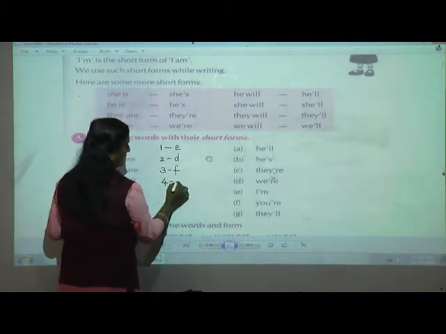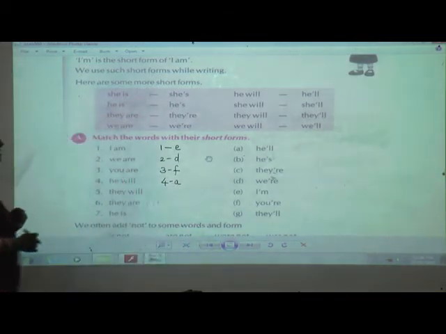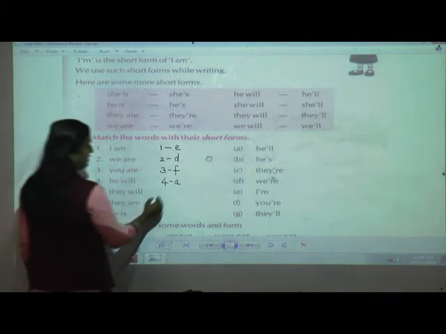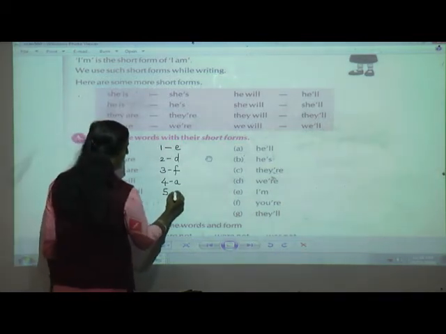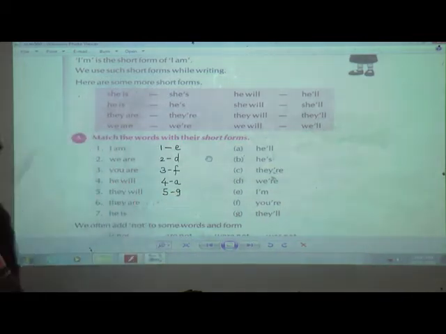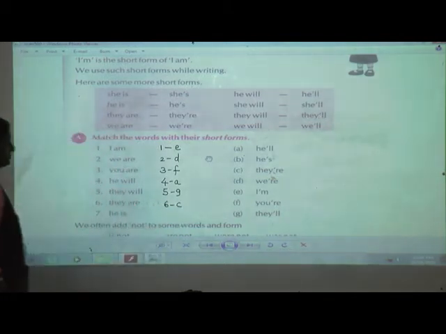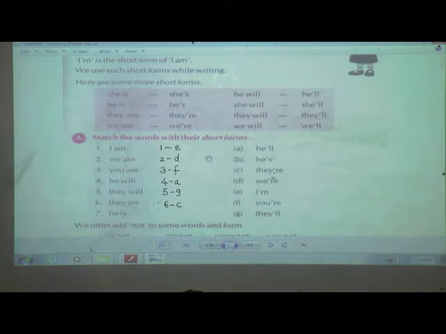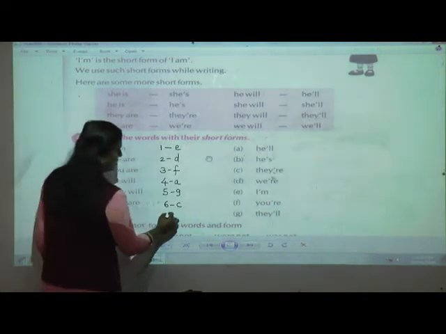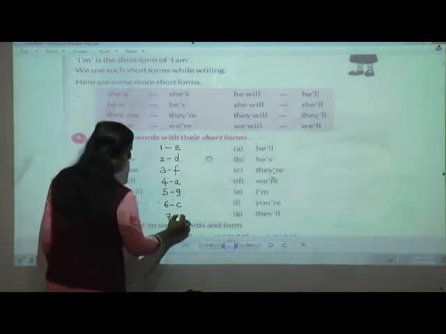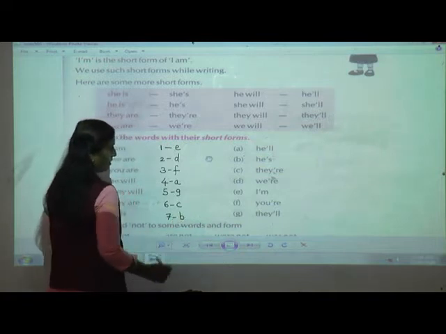Yes, A. Now you find out, students, where is the fifth one? Yes, very good. It is on G. The answer of the fifth is G. Sixth, very good. It is on C. Seventh, yes, it is B.